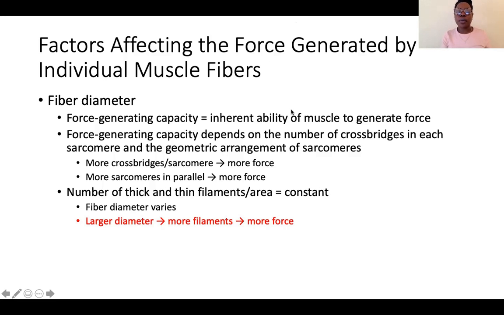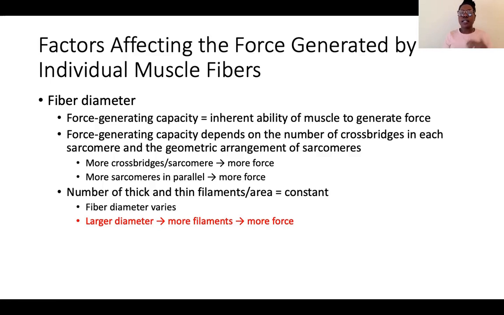So just to reiterate what we discussed today, we talked about what a twitch is. We then went on to talk about the phases of a twitch, so the latent period, the contraction phase, the relaxation phase. We then spoke about the types of twitches, so the isometric contractions, which is where we can't overcome the load, versus the isotonic contractions, which is where we can overcome the load.